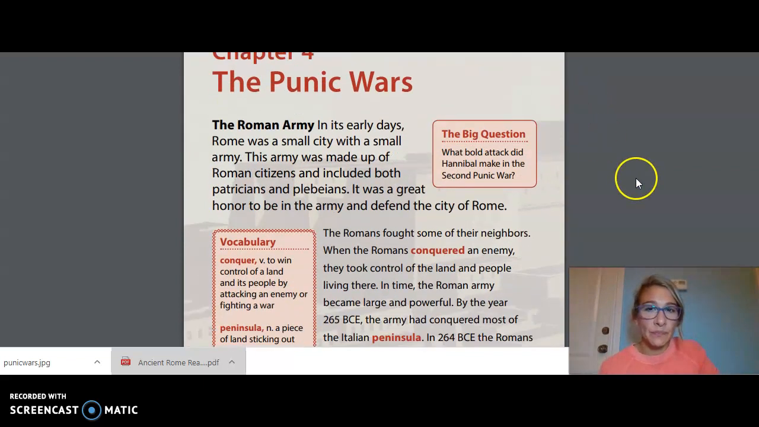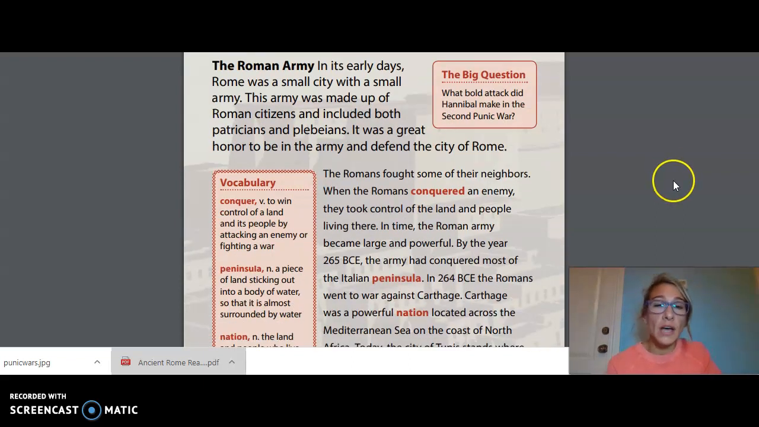Let's begin. The Roman army. In its early days, Rome was a small city with a small army. This army was made up of Roman citizens and included both patricians and plebeians. It was a great honor to be in the army and defend the city of Rome. The Romans fought some of their neighbors. When the Romans conquered an enemy, they took control of the land and people living there. In time, the Roman army became large and powerful.